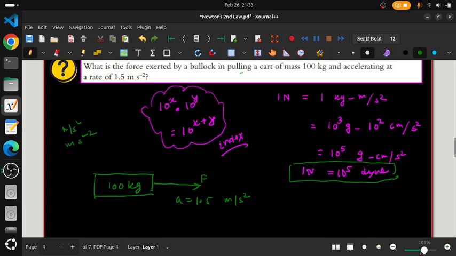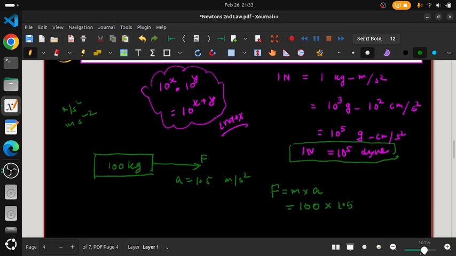Understood? So there is a cart of mass 100 kg. I wrote that. Acceleration they also gave here, 1.5 meter per second square. Then what are you finding? You are finding the force exerted, that is, how much force is applied on this cart. Now I told you, applied force will be equal to mass into acceleration. So mass is 100, and the acceleration is 1.5. If you multiply here, how will that multiply?